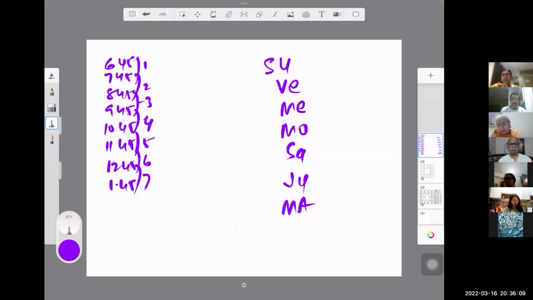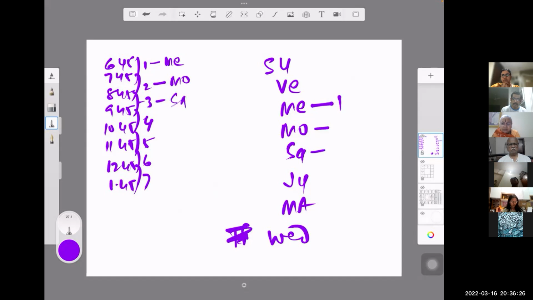Now today is what day? Wednesday, correct? Wednesday, Budhwar, starts from here. So this becomes my first hora. First hora Lord becomes Mercury. Second hora Lord becomes Moon. Third hora Lord becomes Saturn. Fourth hora Lord becomes Jupiter. Fifth hora Lord becomes Mars. Sixth hora Lord becomes Sun.